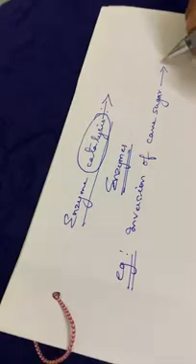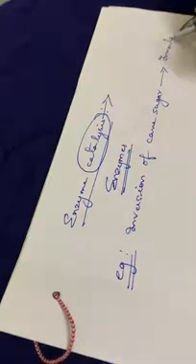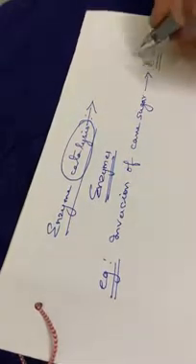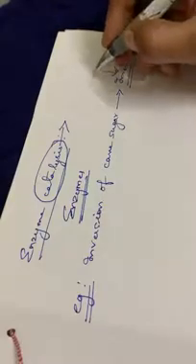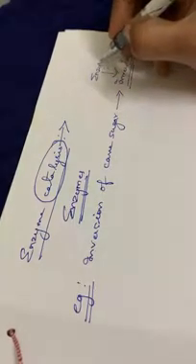This reaction is catalyzed by the presence of an enzyme, invertase. So here the enzyme present for the inversion of cane sugar is invertase.